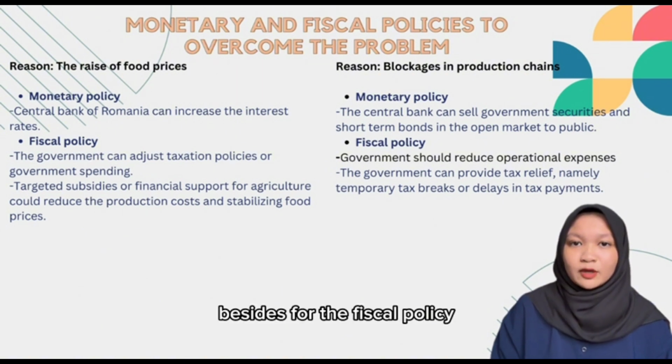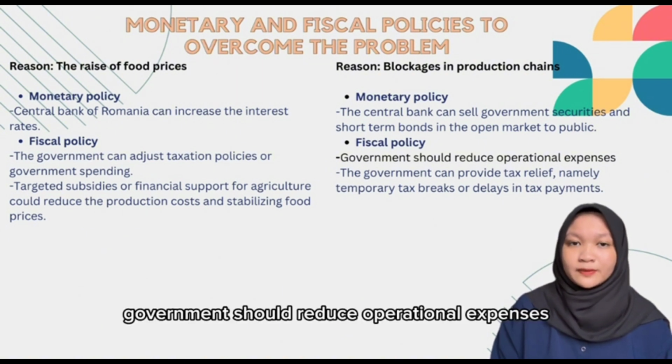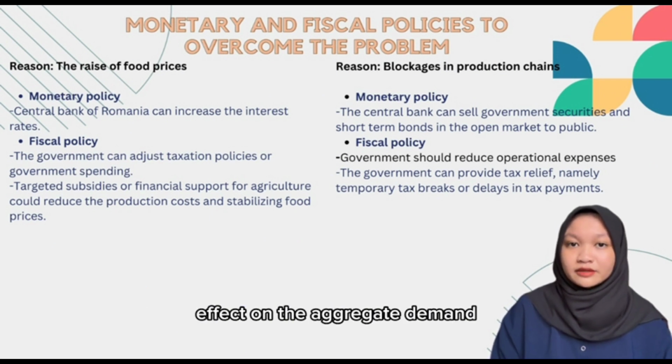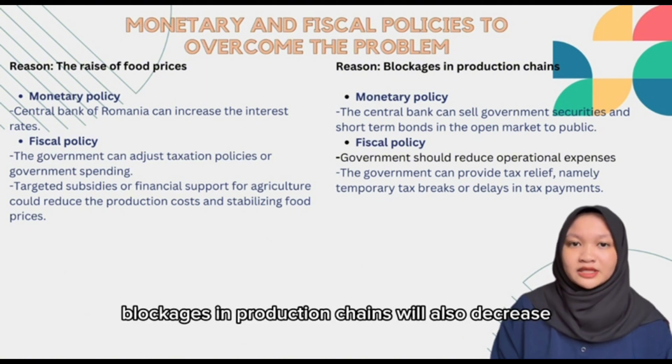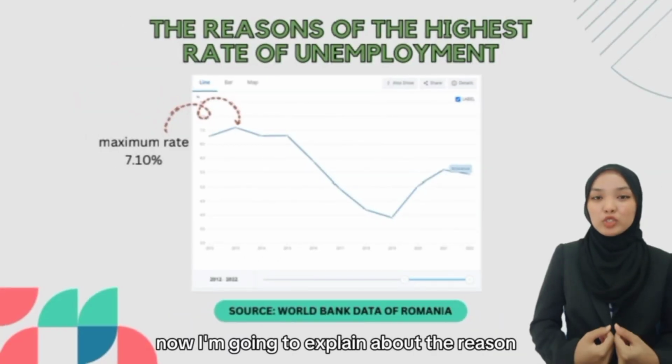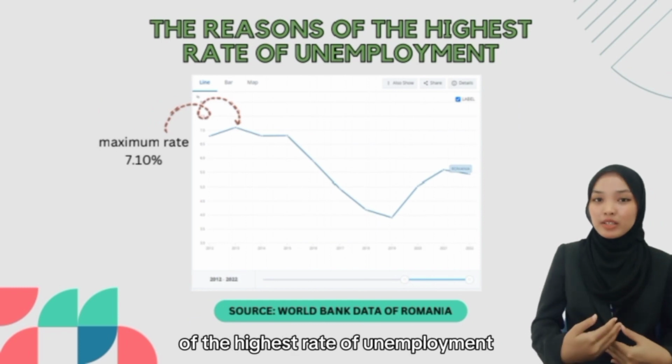Besides, for the fiscal policy, government should reduce operational expenses. It will bring a direct multiplier effect on the aggregate demand. So, aggregate demand will decrease, blockages in production chains will also decrease or can be controlled, and the price level can also be decreased. Now, I'm going to explain the reasons for the highest rate of unemployment.